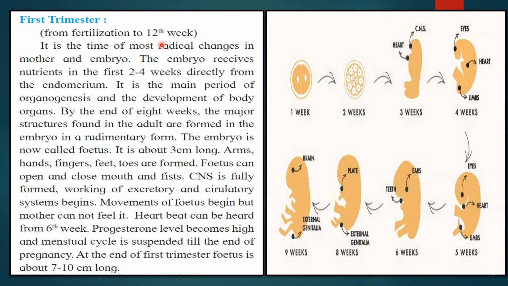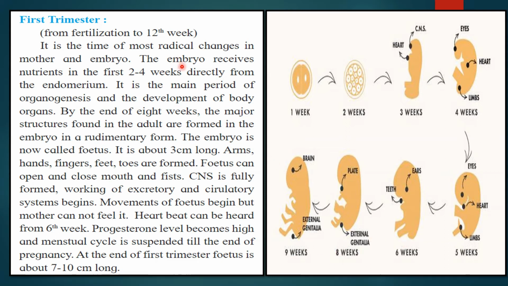First trimester. Now when you talk about the first trimester, it is from fertilization to the 3 months. Here you can see the first week, second week, third week, where you can see the changes. Till the second week it is a multicellular stage, whereas from the third week you can see the development of heart and central nervous system. Fourth week, that is eyes and heart. 4 weeks counts out to be the 1 month. Till here 8 weeks, 9 weeks, that is the second month.